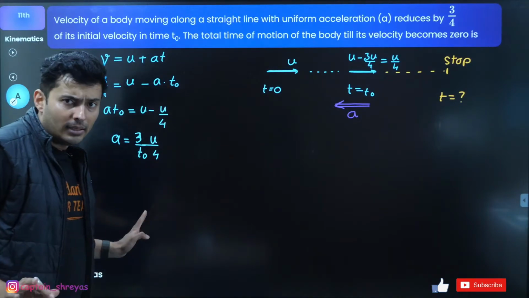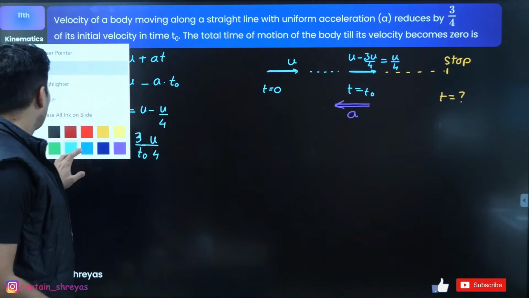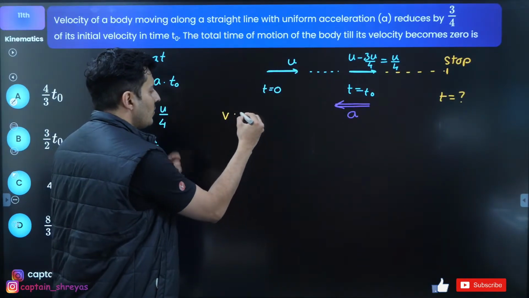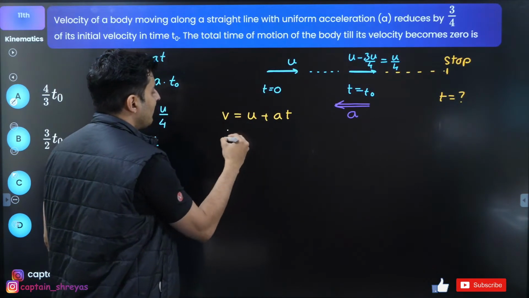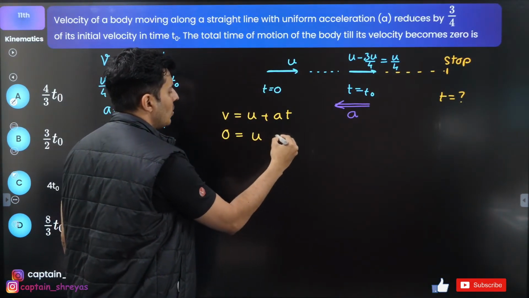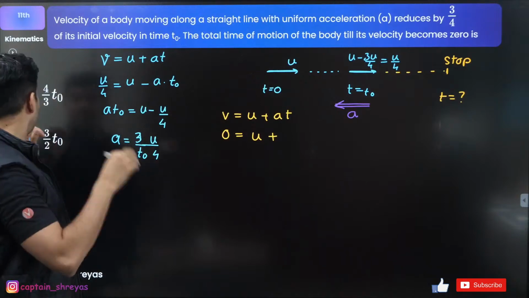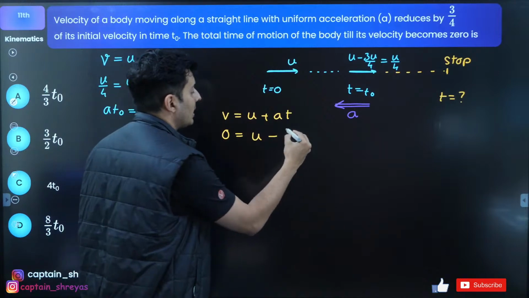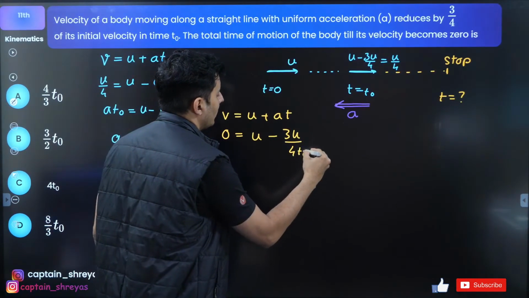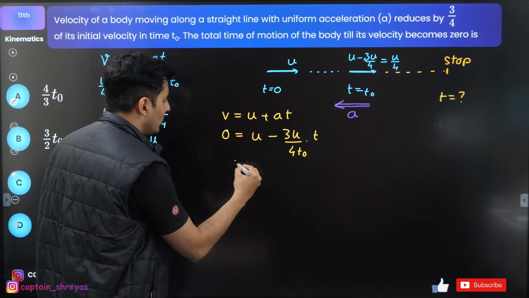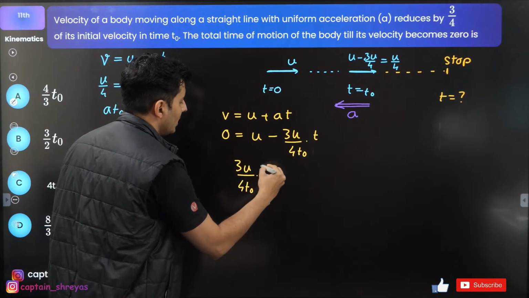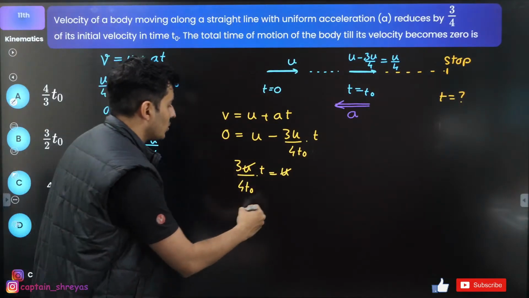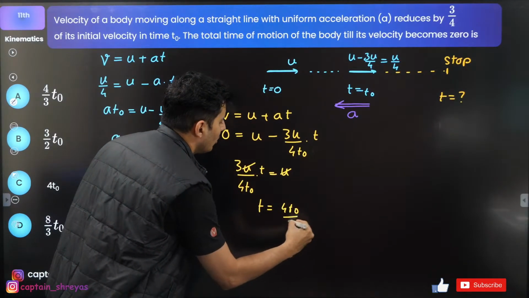Everyone till this point done? I found acceleration. Now for the entire journey from here till here, again I'll use v is u plus at. Final speed 0, initial speed u, acceleration, oh, it's going to be negative, please keep this in mind, this will be retardation. So it will be 3u by 4 t naught, and this is t. So shifting it, 3u by 4 t naught into t will be equal to u. u gets cancelled. What is the question? What is the total time? So t will be equal to 4 t naught by 3.